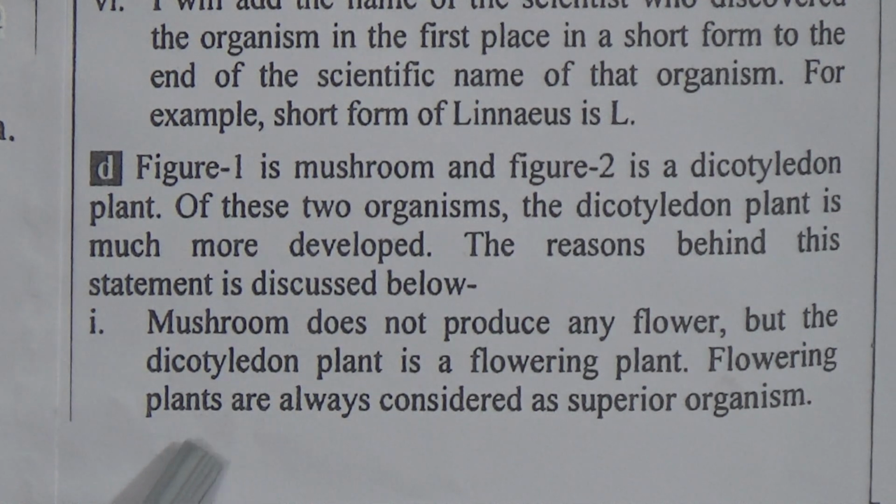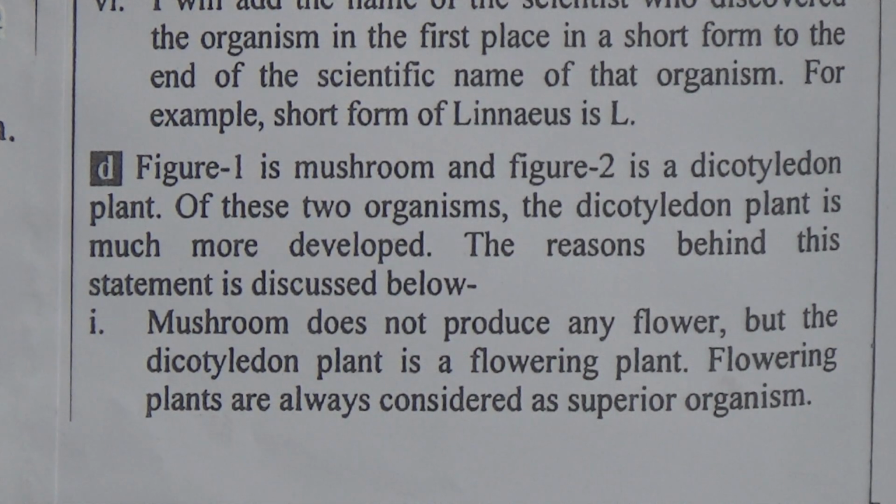Now come to the next point. Mushroom reproduces through asexual reproduction by producing spores, but dicotyledonous plants reproduce through sexual reproduction.